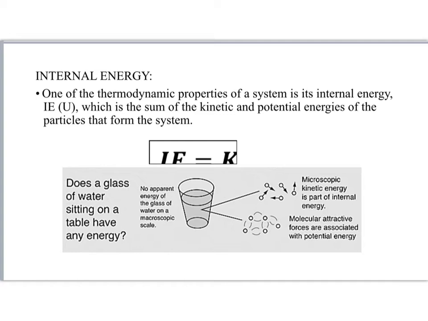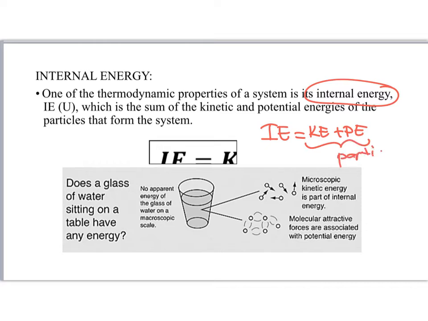One of the thermodynamic properties of a system is its internal energy. The internal energy is the sum of the kinetic and the potential energies of the particles that form the system. So internal energy is the total kinetic energy plus the potential energy of the particles. So you have to think of this on a micro scale.